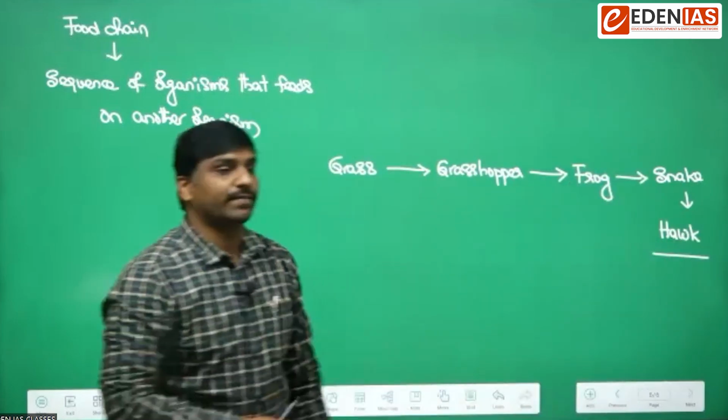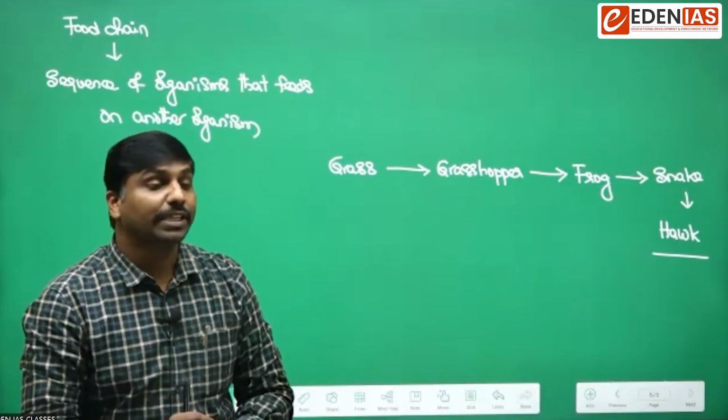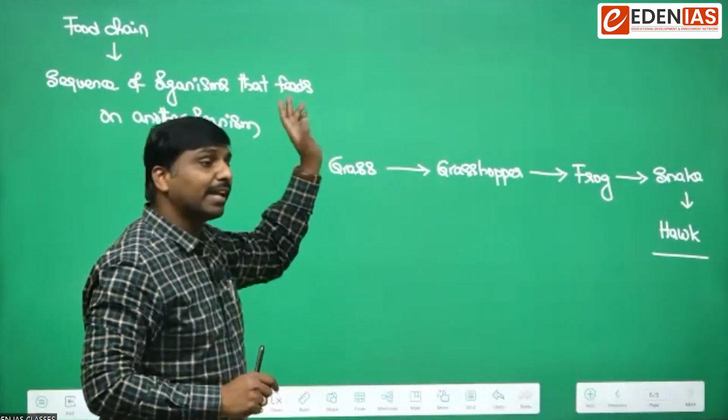In this fashion, in an ecosystem there would be a sequence of organisms that feed on another organism.